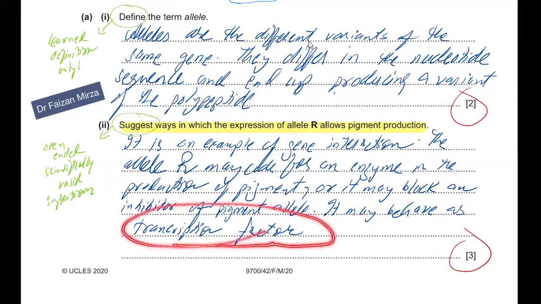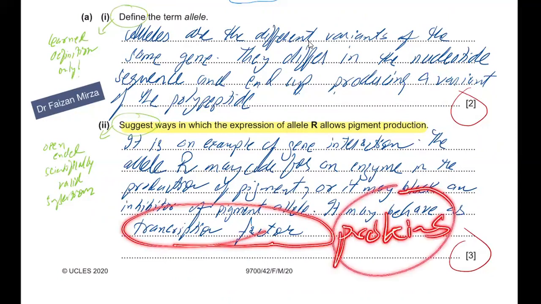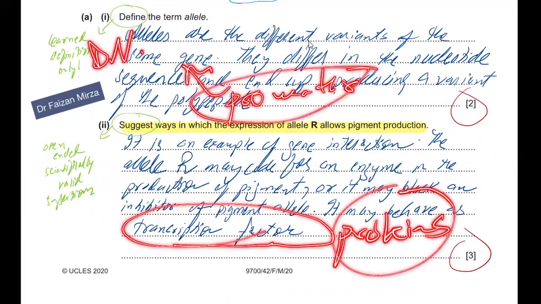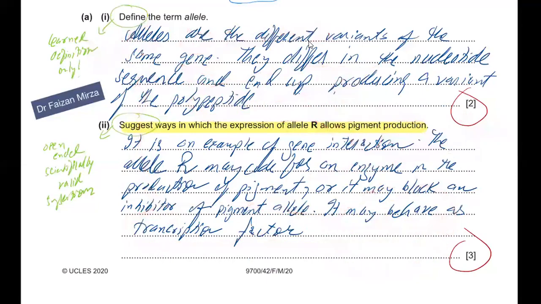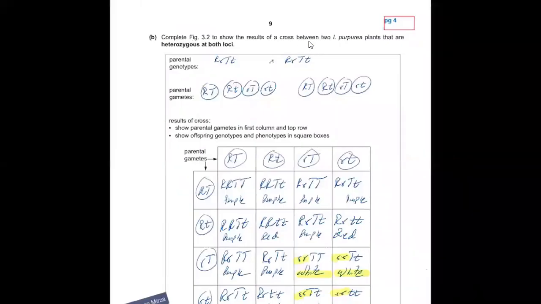We know transcription factors are all proteins. Keep that in mind. All transcription factors are proteins, whereas the promoter sequence on which the transcription factor binds is actually a DNA sequence. It's the DNA sequence present on the chromosome just beside the gene, and the transcription factors go and attach to the DNA sequence on the promoter, and when they are attached, gene expression occurs. I have covered this in various questions previously and in my other videos as well. So I really hope that this concept is not a confusing concept anymore.